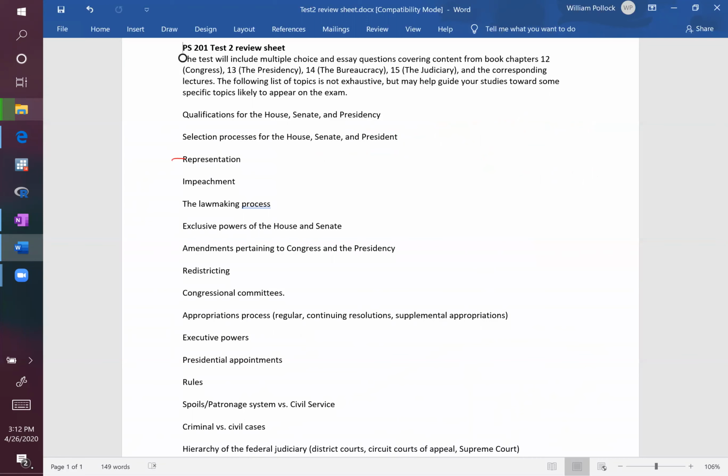Representation, in relatively broad terms. So in general, representation corresponds to just how closely the will of the people, or in what manner maybe the will of the people, is carried out by elected officials. And so we talked about these two different, and I think this is just in the notes I scrolled through as well, these two different types of representation, the delegate model and a trustee model.